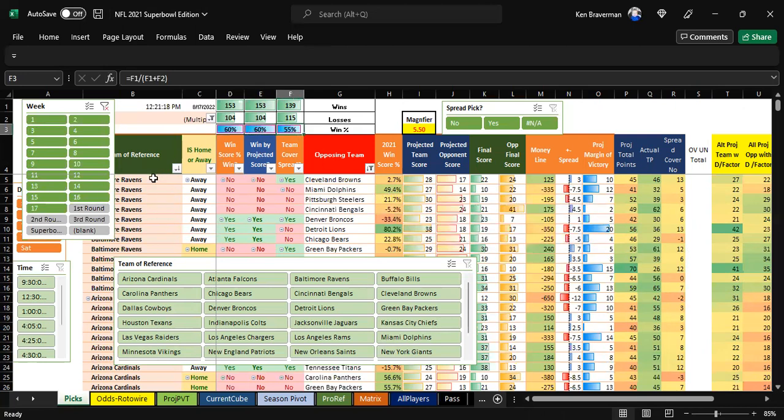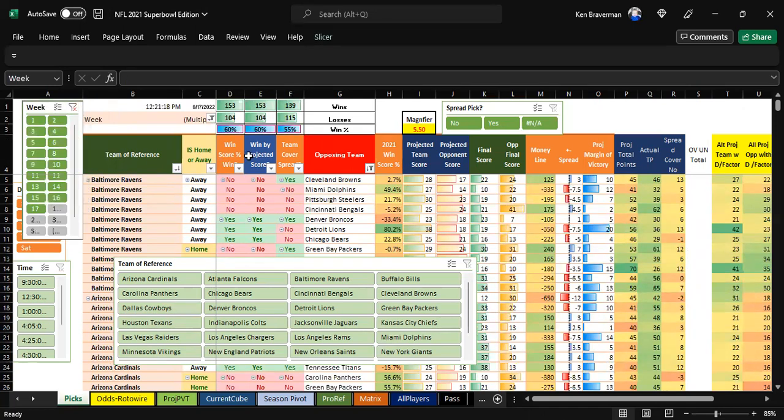But this is looking at everything in aggregate, and it's actually not that helpful to look at it this way because you don't know which games you won. You don't know if it was games that the algorithm said to heavily play versus games that were supposed to be more even.